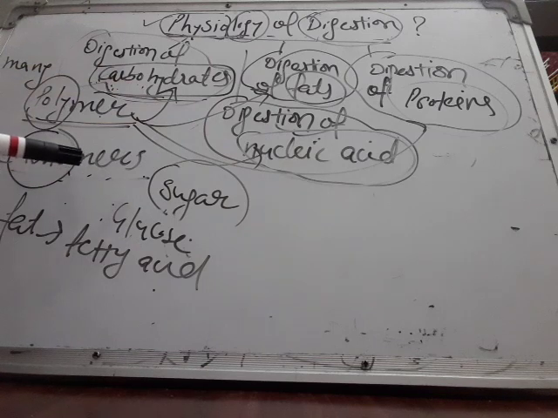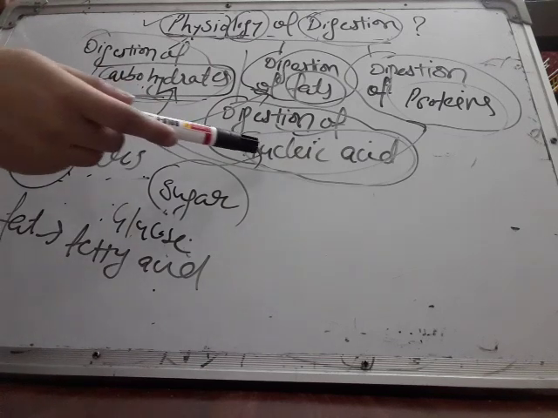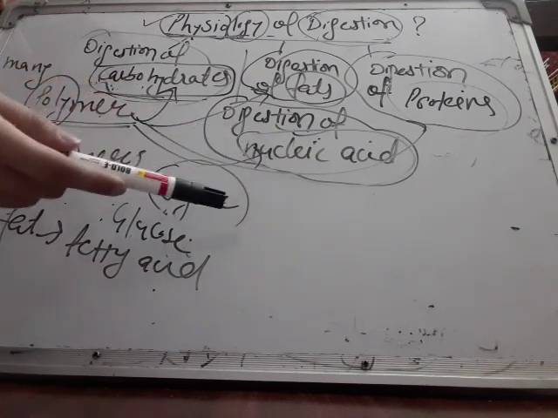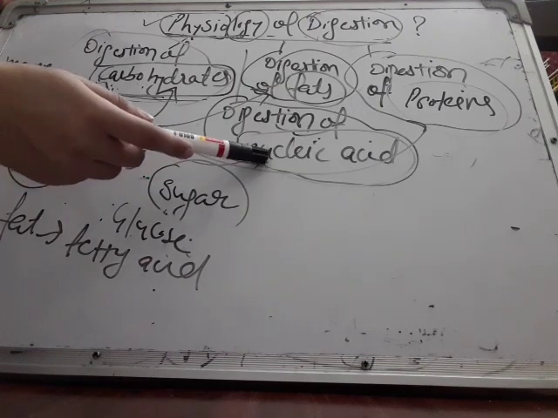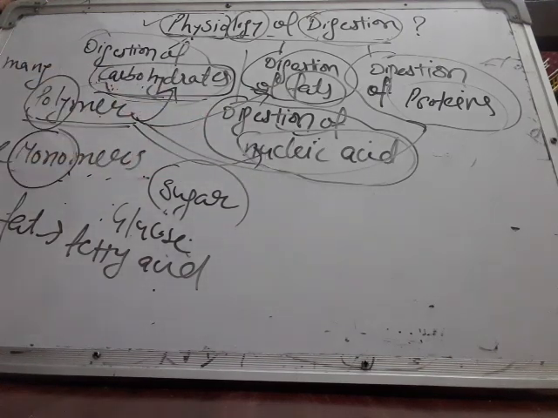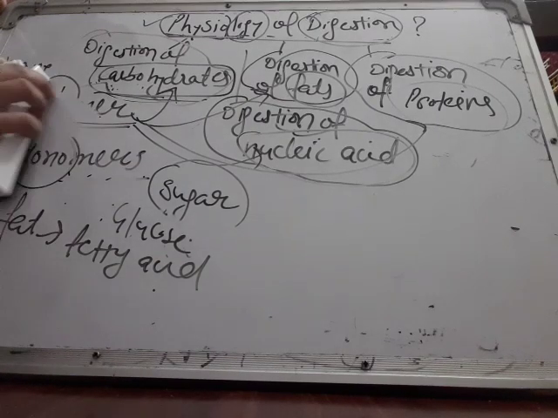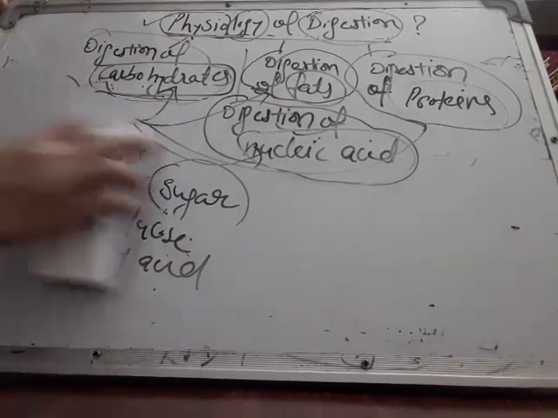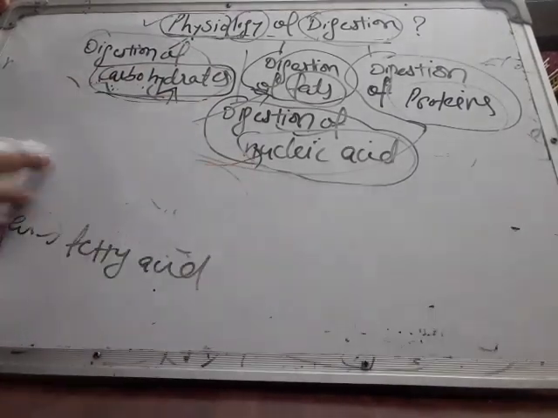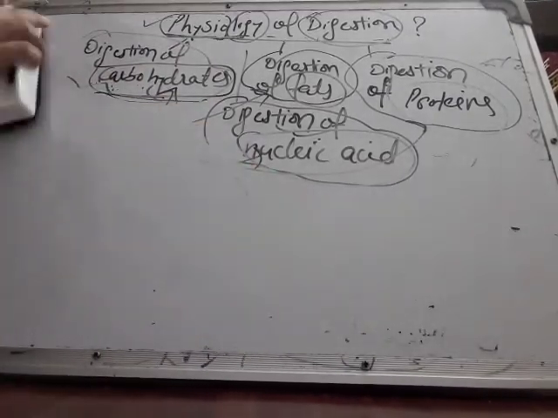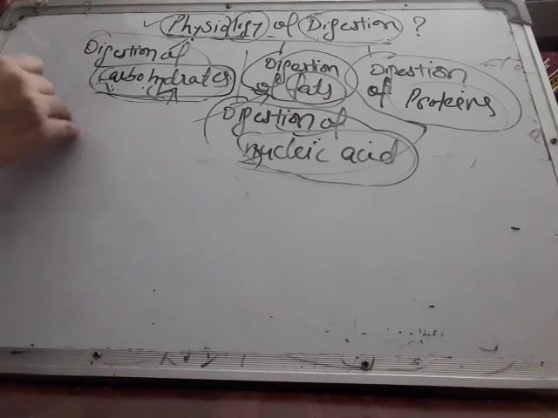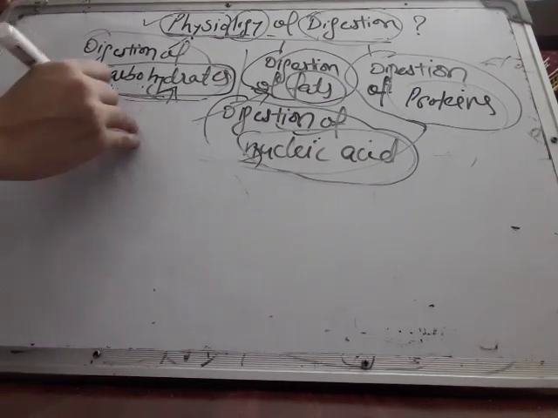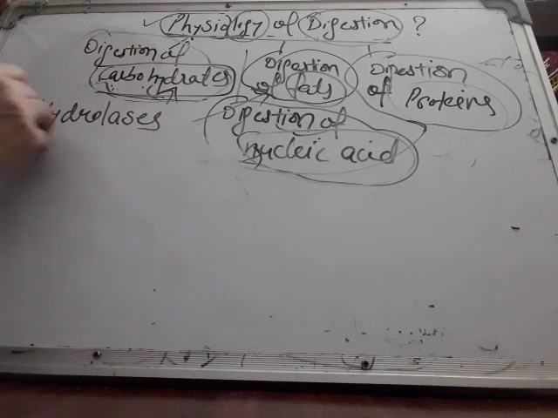Nucleic acid is made up of nucleosides, or breaking down of nucleic acid into nucleosides or its respective phosphate sugar molecule is known as digestion of nucleic acid. So the breaking down of these polymers into monomers is actually called hydrolysis, and this hydrolysis is supported by some enzymes. Those enzymes are known as hydrolases.